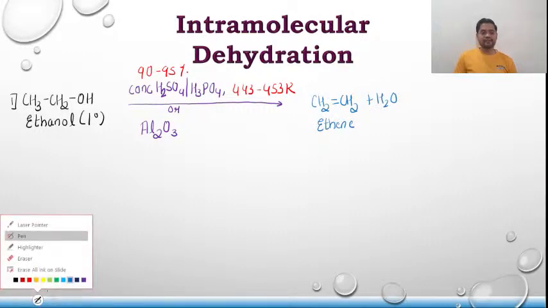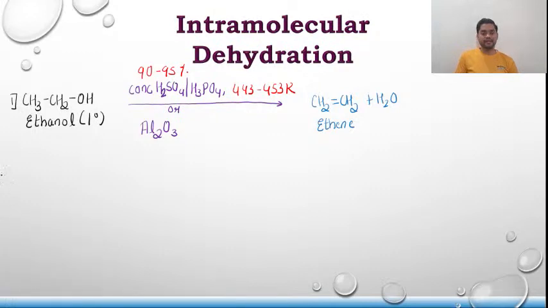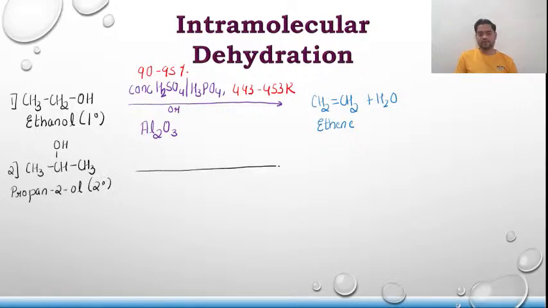In the second case, I am going to take CH3CHOHCH3. So this is propan-2-ol, which is a 2 degree alcohol.